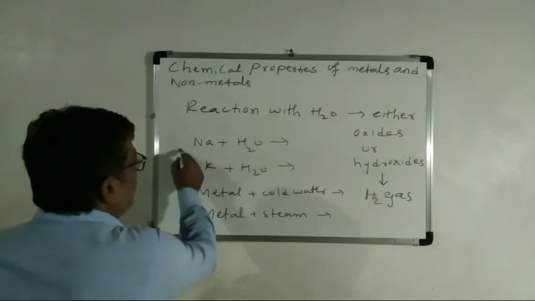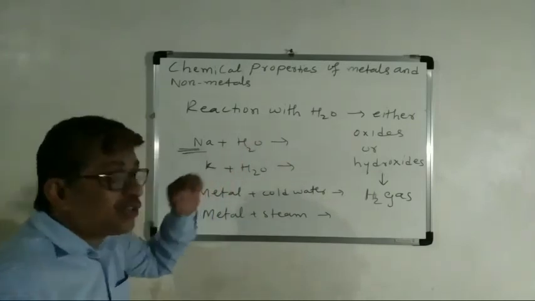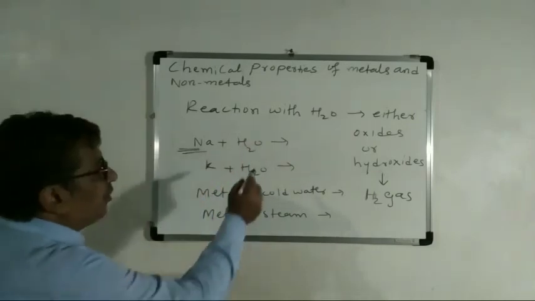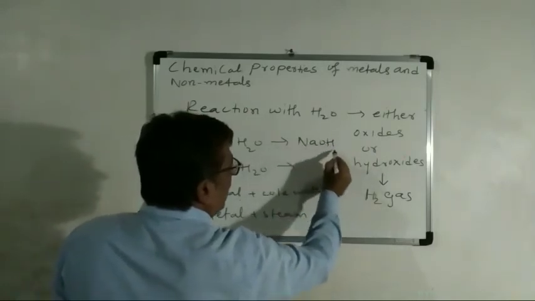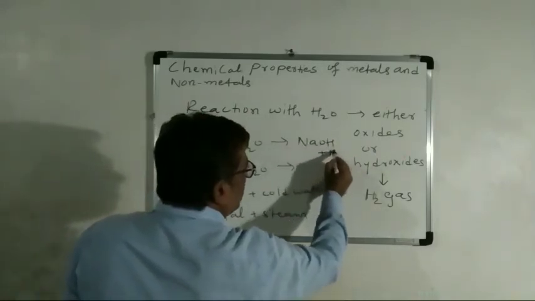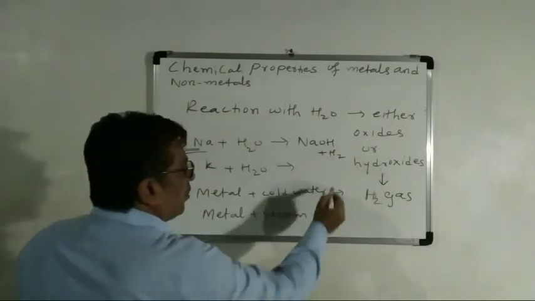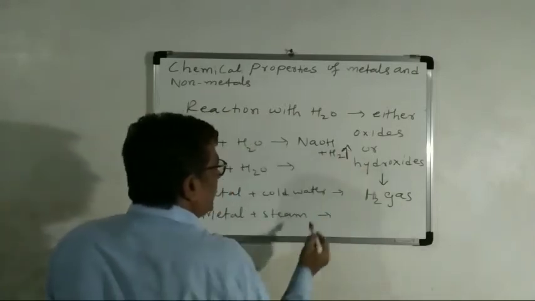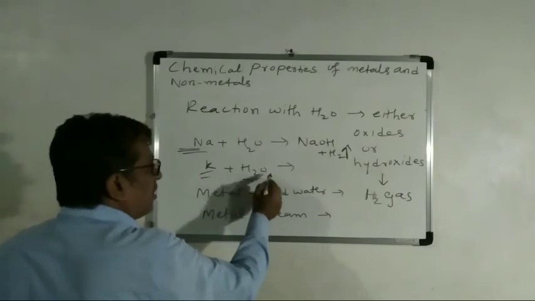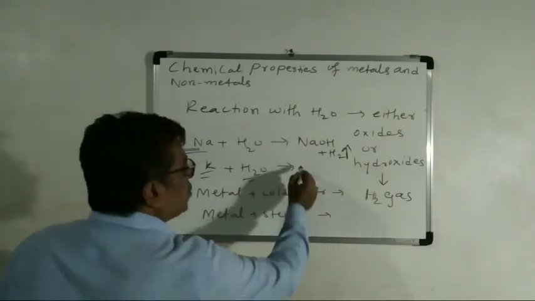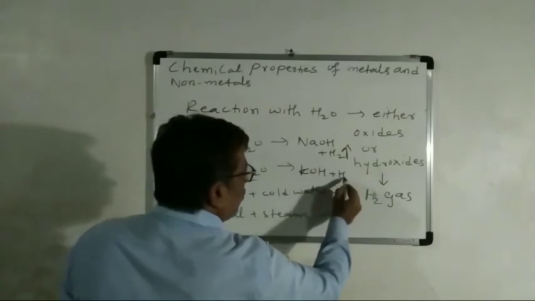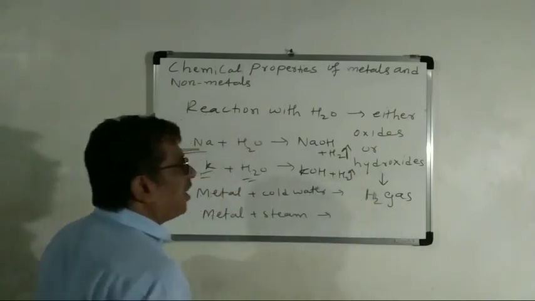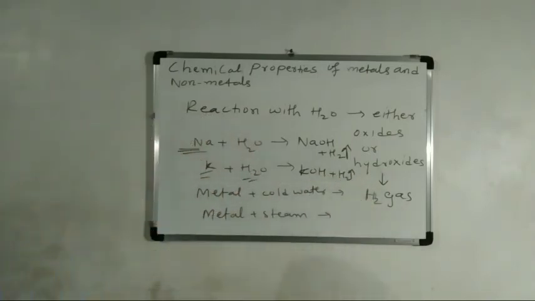For example, sodium reacts with water. So what will be formed? Sodium hydroxide, and it also liberates hydrogen gas. And potassium reacts with water to form potassium hydroxide and also liberates hydrogen gas.